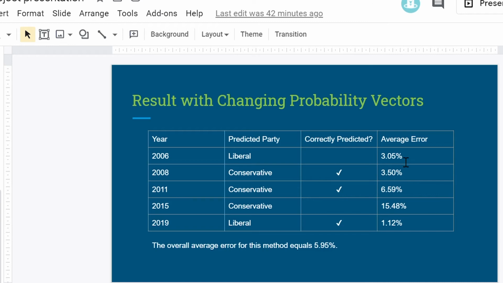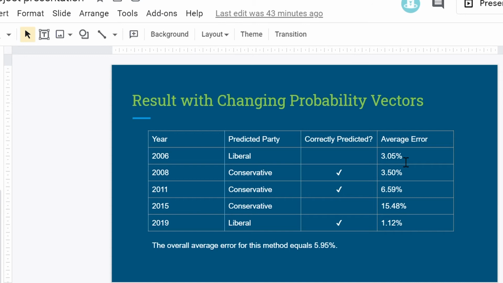How we do this is by using the stochastic matrix A1, which is derived from previously, and multiplying it with the data sets for each year. For each year, like 2006, we take a data set and put it in probability vector form, and then we multiply it with the stochastic matrix to get the result.